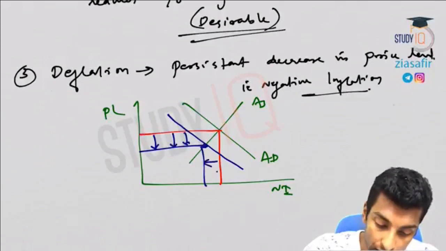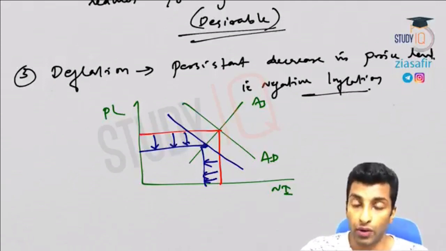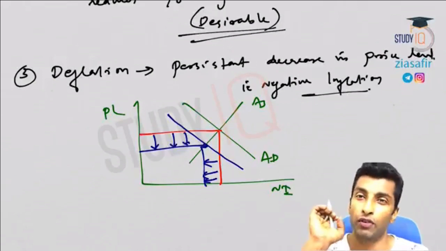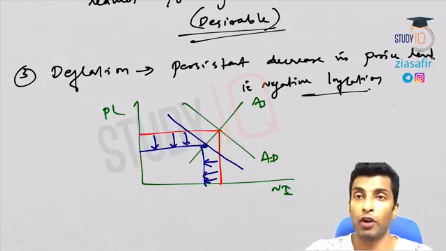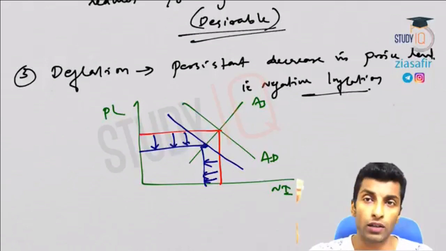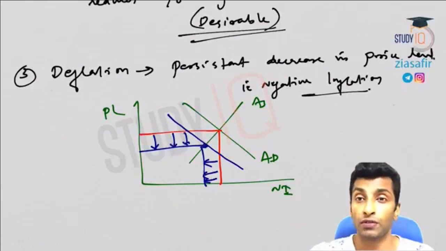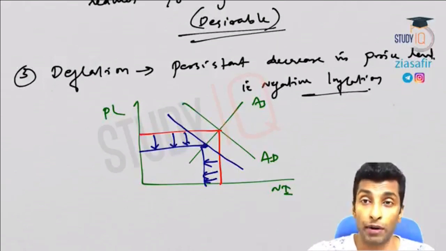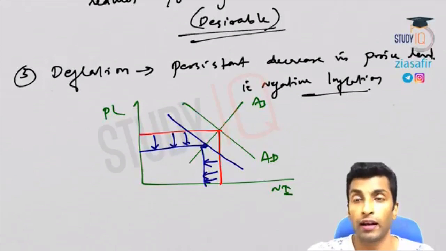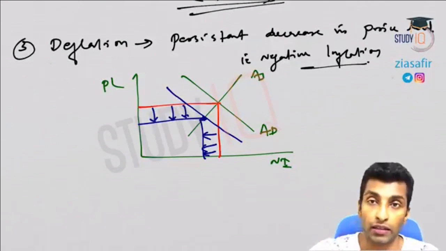But what is the problem? You can see here the problem is national income also came down. So this is not desirable. That is why I told you it is opposite of inflation. A moderate level of inflation is always good. It promotes growth, it promotes employment opportunities, it reduces the unemployment rate, it reduces poverty. In all these ways, a moderate level of inflation is actually good in the economy. It creates a positive market sentiment, and that promotes investment, capital formation, and growth. Okay. So this is deflation, the opposite of inflation, that is not desirable in the economy.